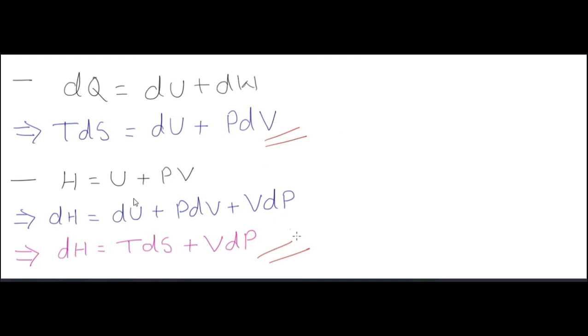Again, enthalpy is equal to internal energy plus PV, which implies dH is equal to du plus PdV plus VdP. Now du plus PdV is equal to TdS from the first equation. So we have dH is equal to TdS plus VdP.